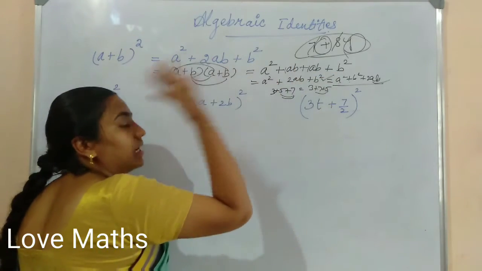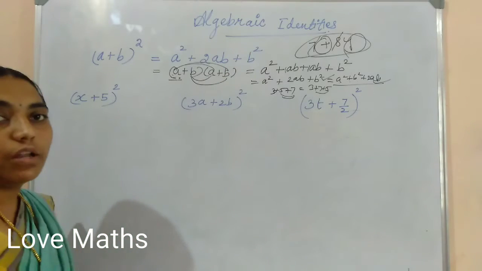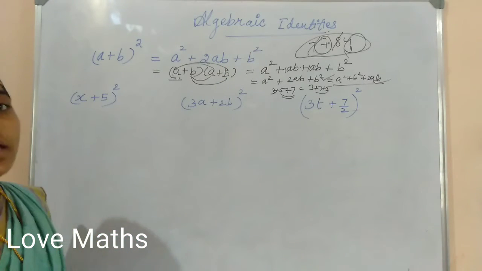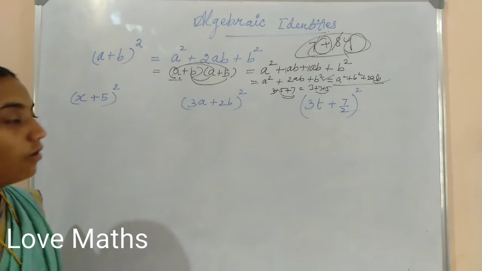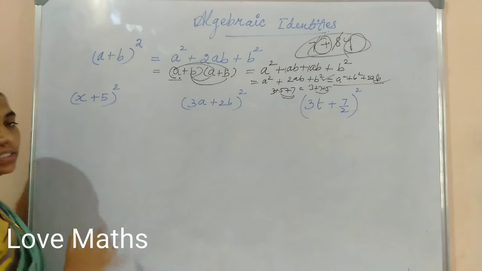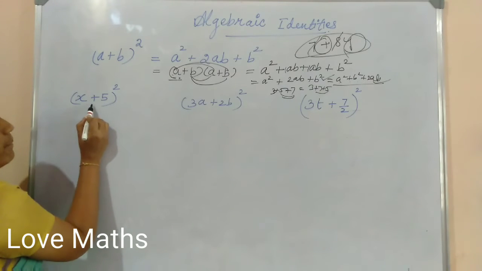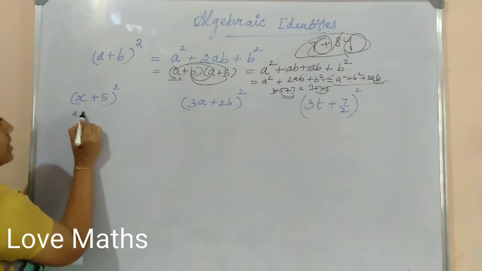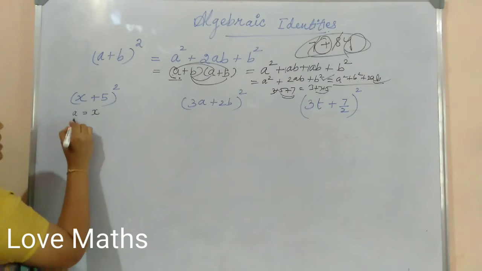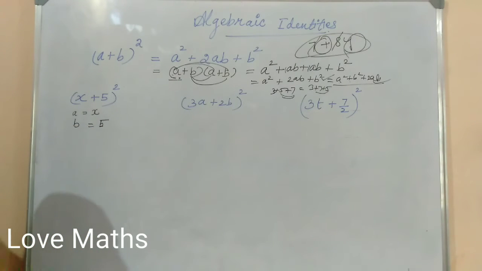If you can remember this formula directly, it is easy for you. Now we have to see how to use this formula to solve algebraic problems. The first one is (x plus 5) the whole square. You have to identify and express this expression. It looks like (a plus b) whole square. In a, what is there? x. In b, what is there? 5.